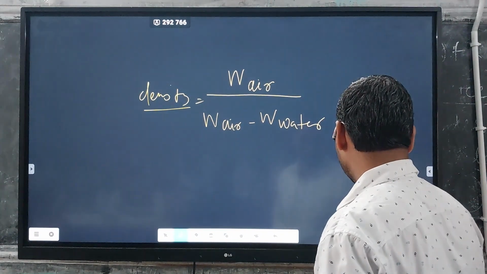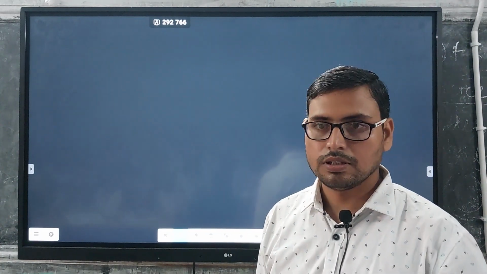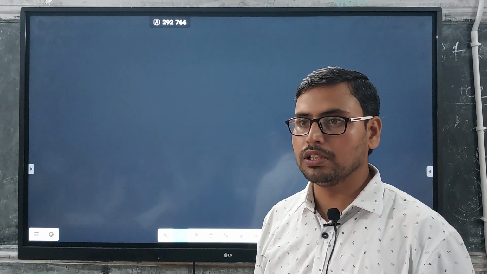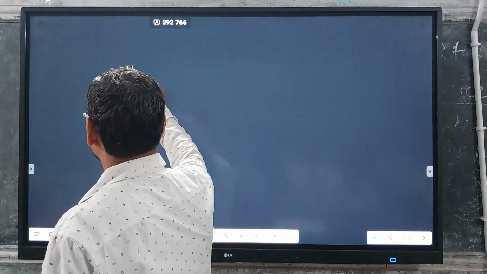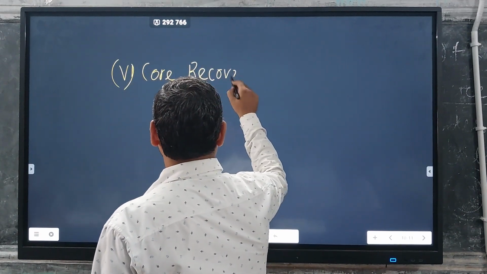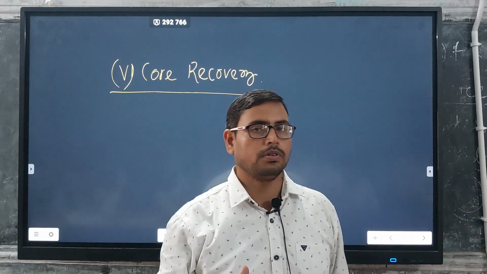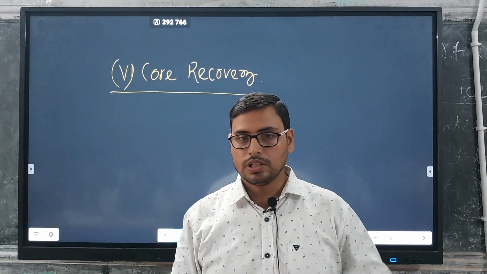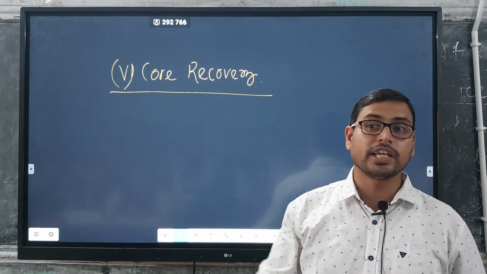Next case, that is core recovery or thickness? Core recovery. Core recovery means when we drill a borehole, the material we try to take to the surface